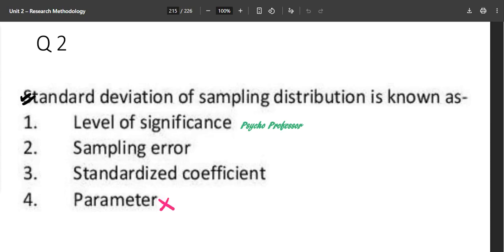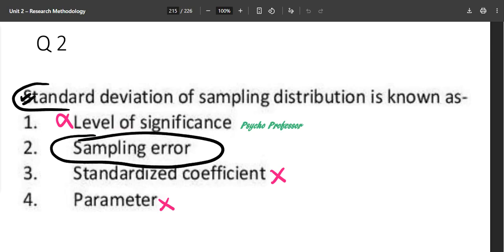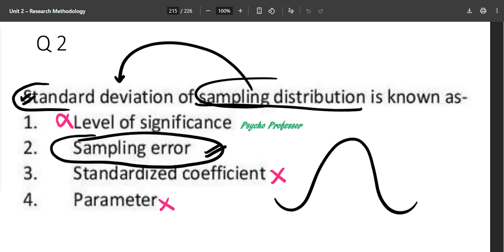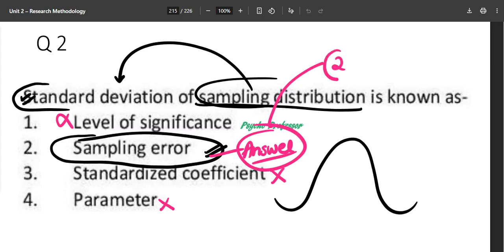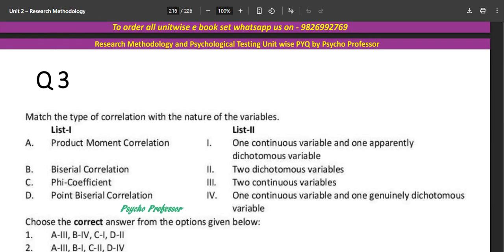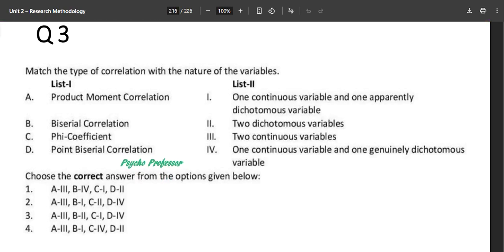Parameter, no. Standardized coefficient, what is it? Nothing like that. Level of significance, of course not. What is the correct answer for this? It is your sampling error. Okay, so we have a sampling distribution, and the standard deviation of that is known as the sampling error. Okay, this is the correct answer for this, and this is a no-brainer. Okay, this is a simple PYQ repeat. This has been repeated in June 2023 as well. So that is why doing PYQs becomes important for you. Now this is a question that has been repeated many times.